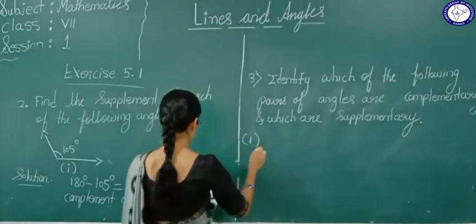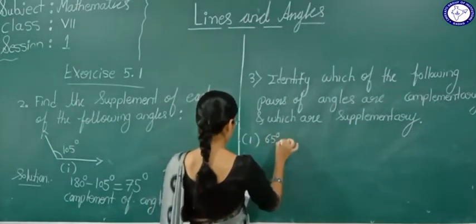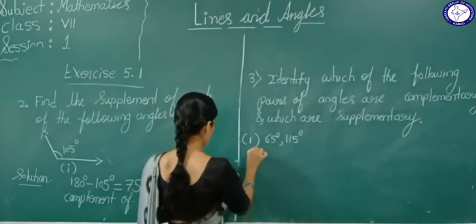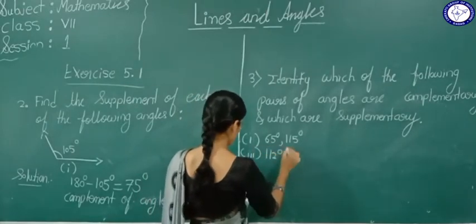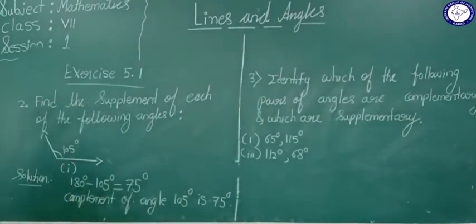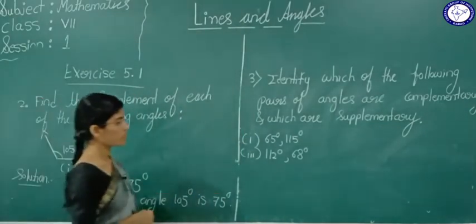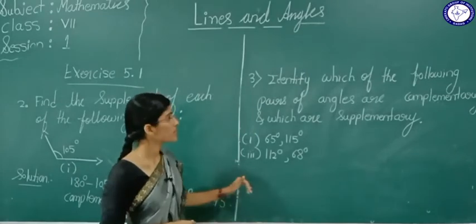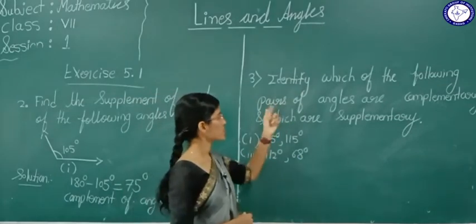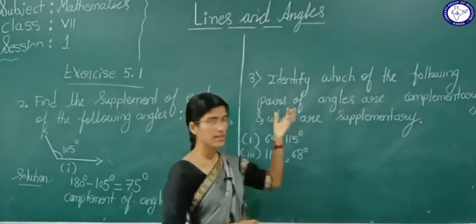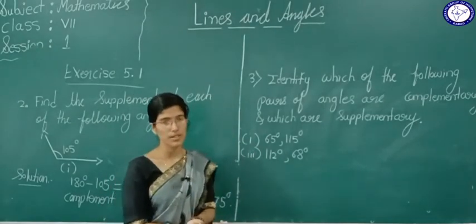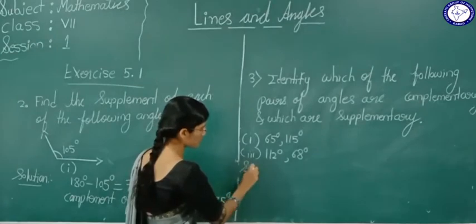First one they have given 65 degree, 115 degree. Okay. Third one 112 degree, 68 degree. Now see here, I am solving only 2 questions. In the third main I am solving only 2 questions. The rest you have to try. So identify which of the following pairs of angles are complementary and which are supplementary. You have to tell which pair is complementary and which is supplementary. Now see here, solution.